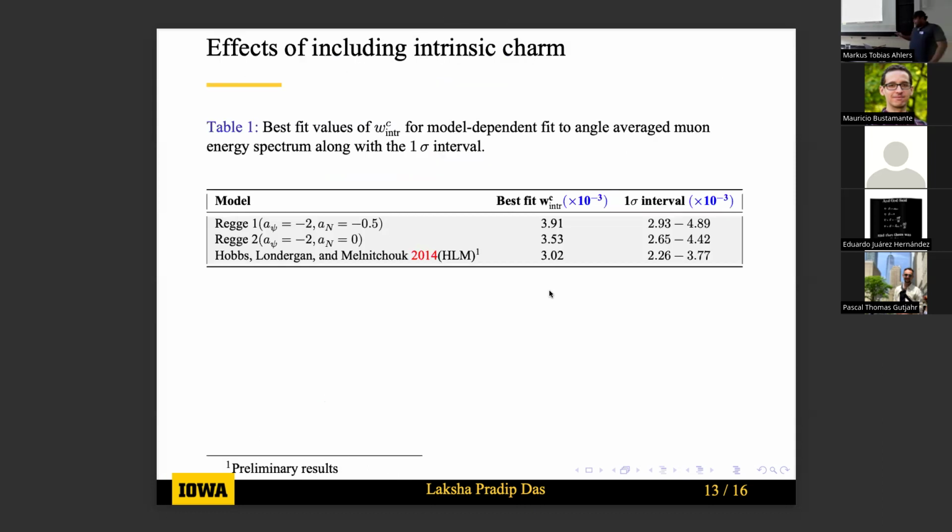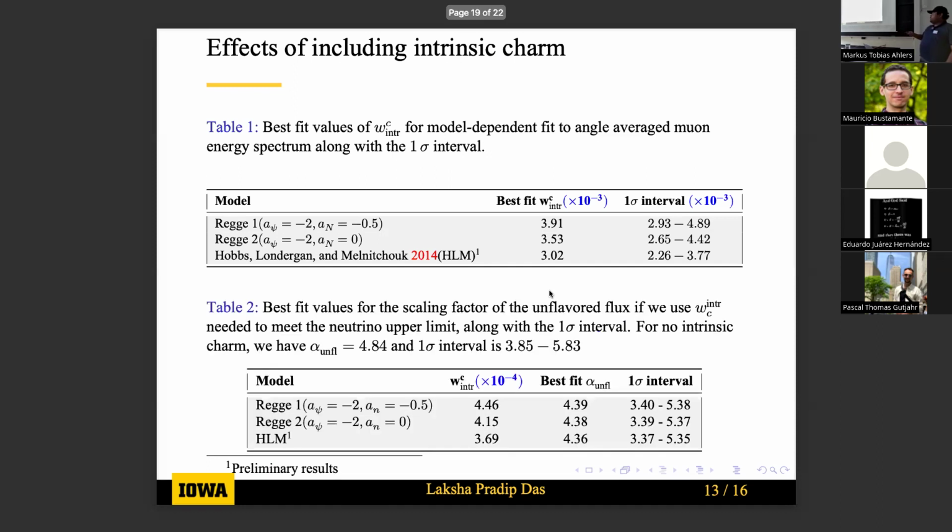We can use different models of intrinsic charm. We show the preliminary results for the 3 models that we can consider for the intrinsic charm contribution. This table shows the amount of intrinsic charm normalization that we need when we try to fix the muon data. But in every case, we always exceed the neutrino upper limit set by IceCube. So we have to consider a smaller amount of intrinsic charm, and then in order to still account for the discrepancy in the muon data, we have to rescale the unflavored contribution. In every case, we have to rescale the unflavored contribution by a factor of about 4.4.